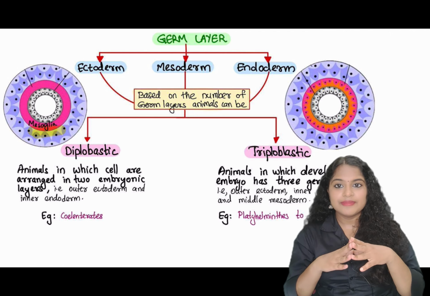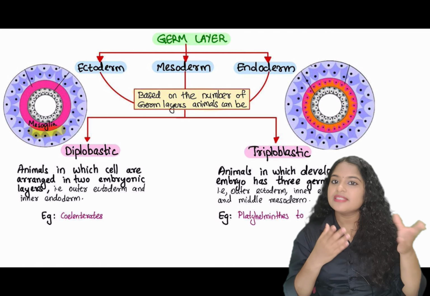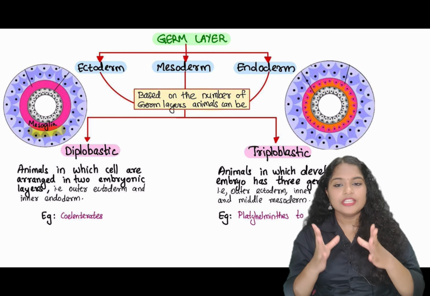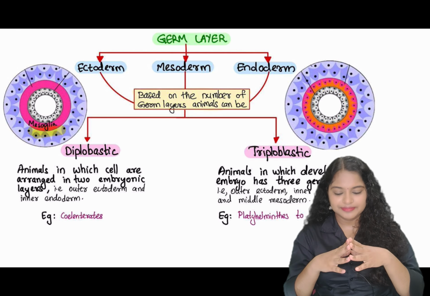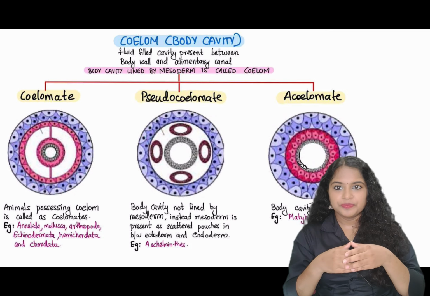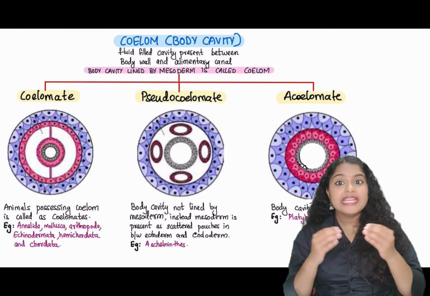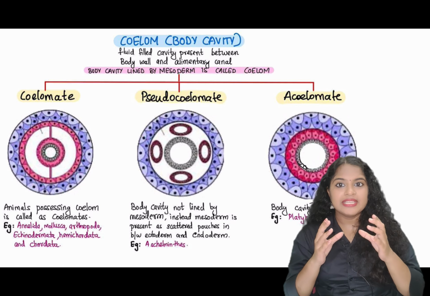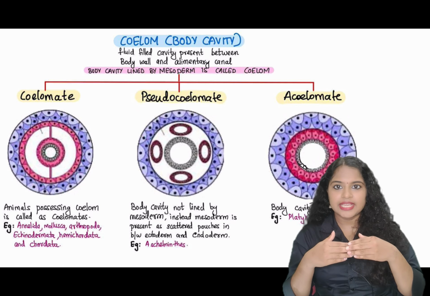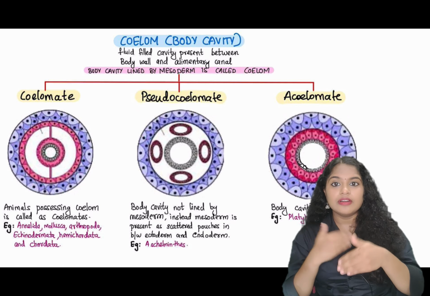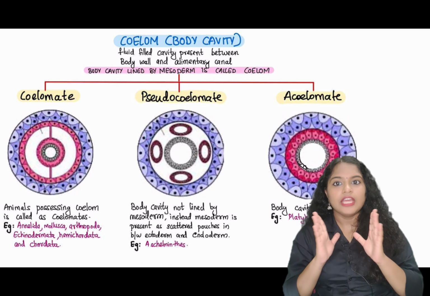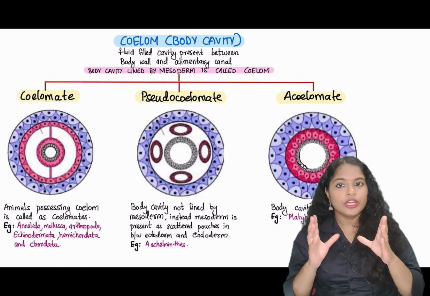These kinds of organisms are called triploblastic organisms. Example, from Aschelminthes till chordates, organisms have a triploblastic level of organization. Coelom. What is coelom? Coelom is the body cavity. It is a fluid-filled space present between the body wall and the alimentary canal, and the coelom should be covered or lined by mesoderm.